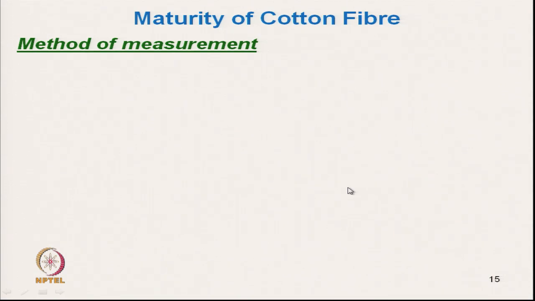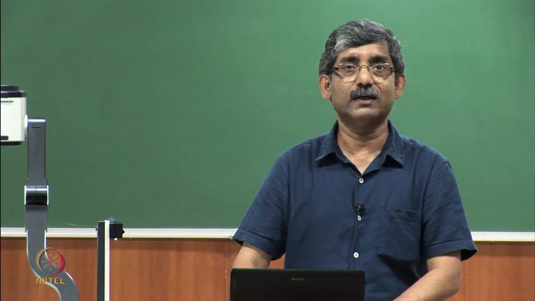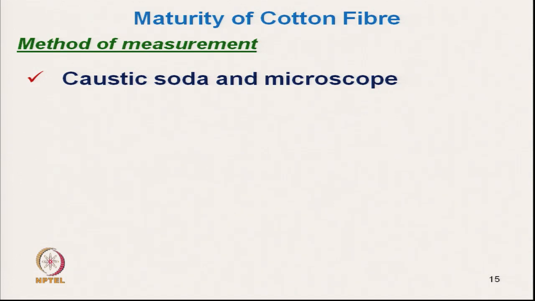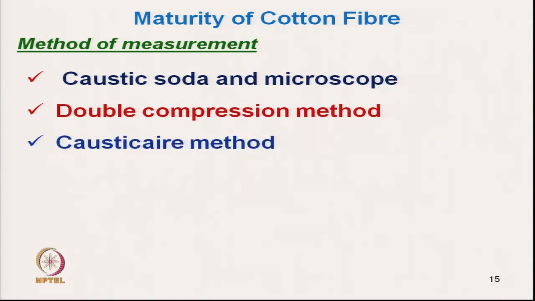Now, coming to the methods of measurement, there are different methods. First is the caustic soda and microscopic method. We will discuss one by one. Second one is the double compression method. Then the caustic air method.